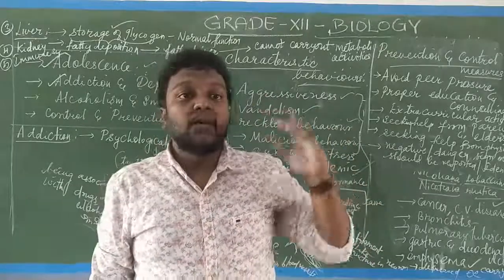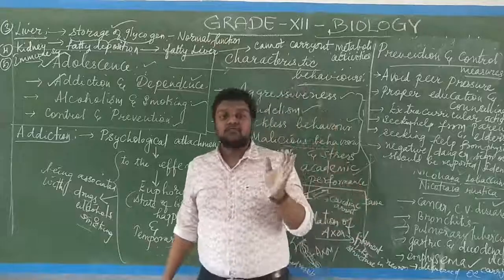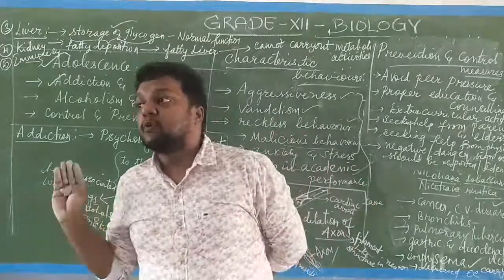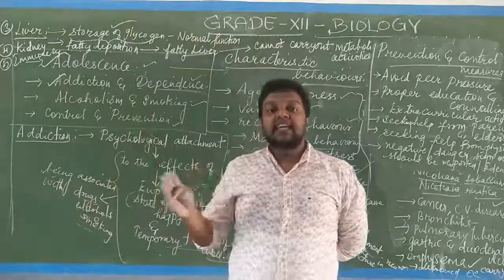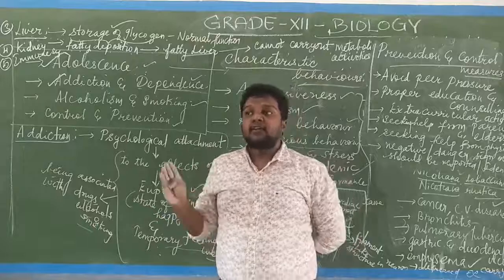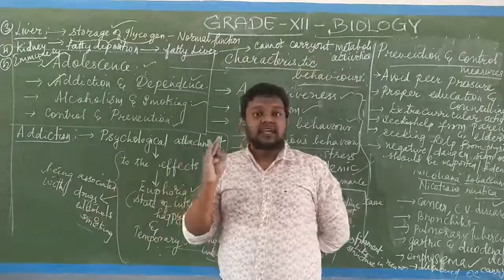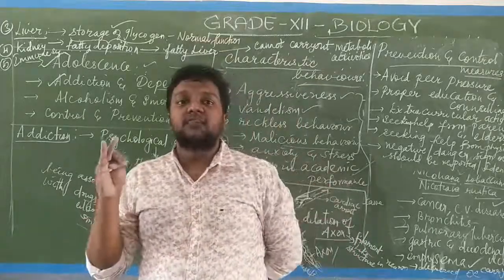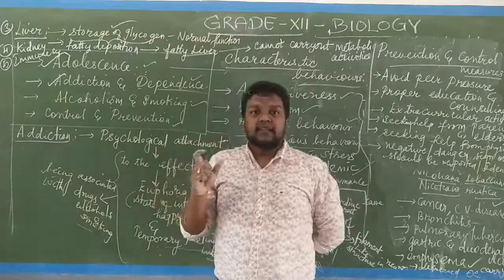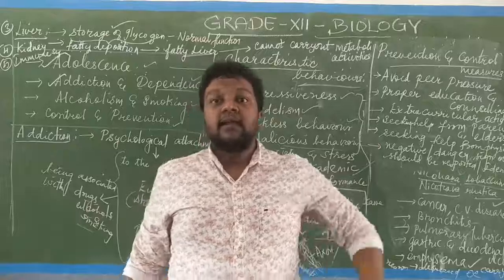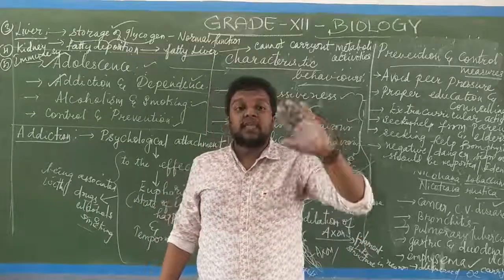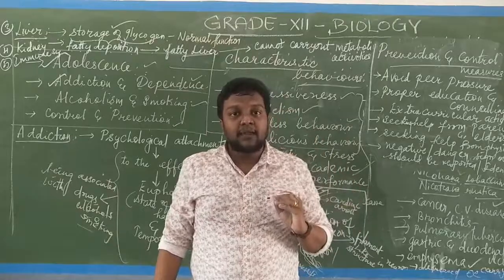Next one is liver cirrhosis. The normal function of the liver is very important, because the main function of the liver is doing metabolism and secreting various digestive juices and digestive enzymes required for digestion. Also, the main role of the liver is to store glycogen. Glycogen is a kind of carbohydrate. So when the liver is exposed to alcohol, what will happen?